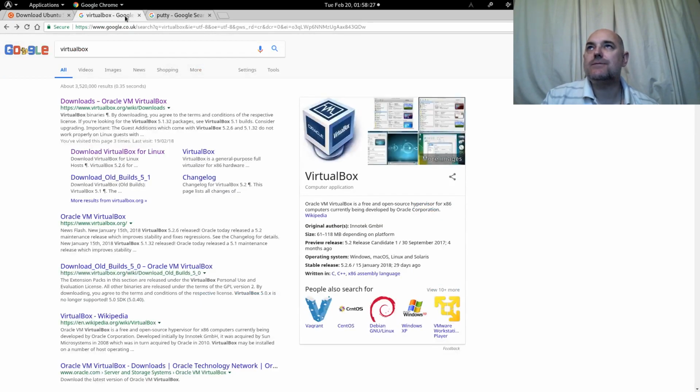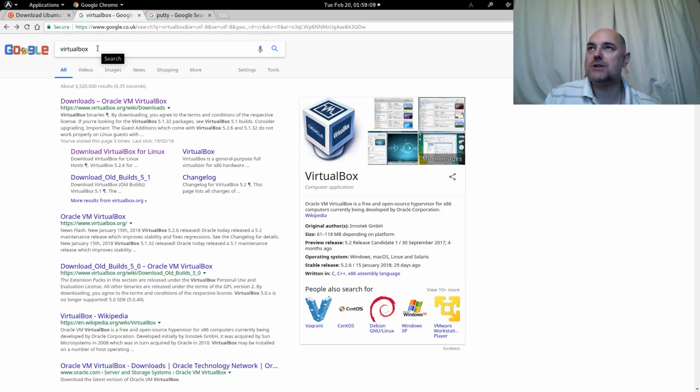Next is Virtualbox. If you haven't heard of Virtualbox, this will allow you to run virtual machines, or virtual boxes if you like, inside of the computer that you're currently running. So in effect, we will have a standalone computer containing has.io inside our computer, completely separate and not sharing dependencies, things like that.